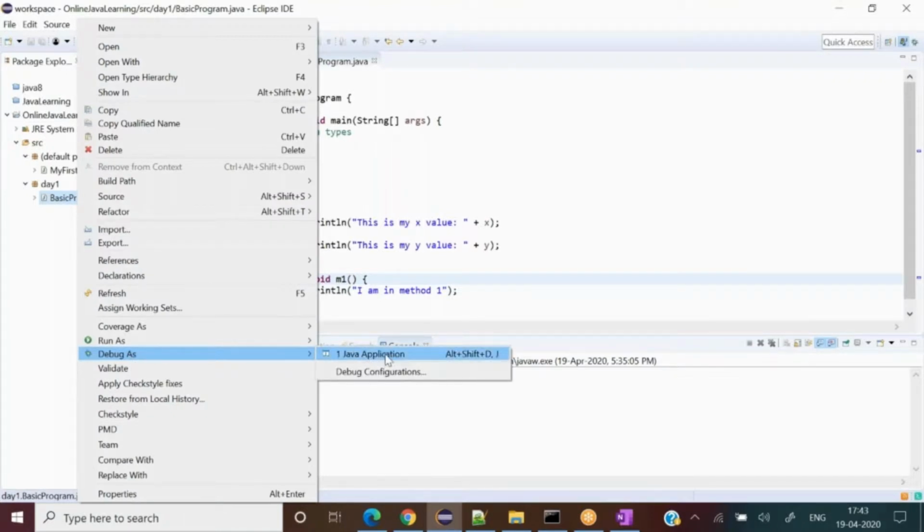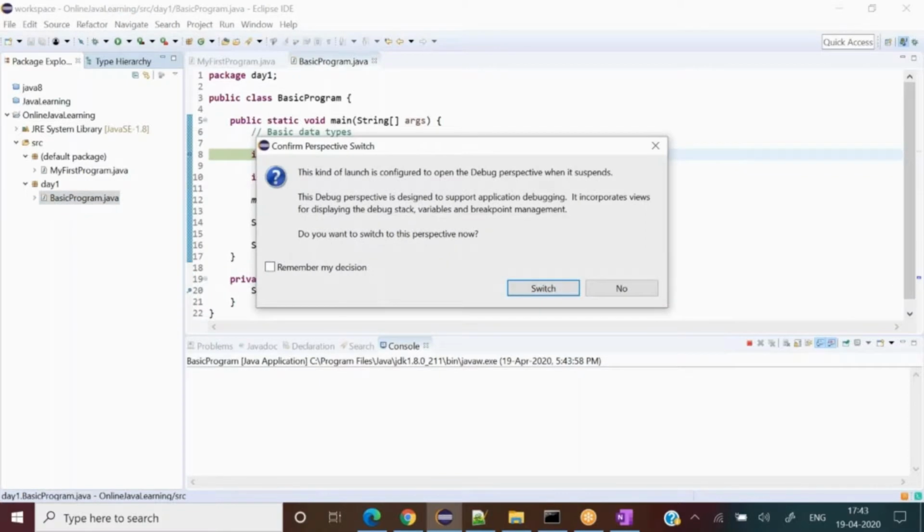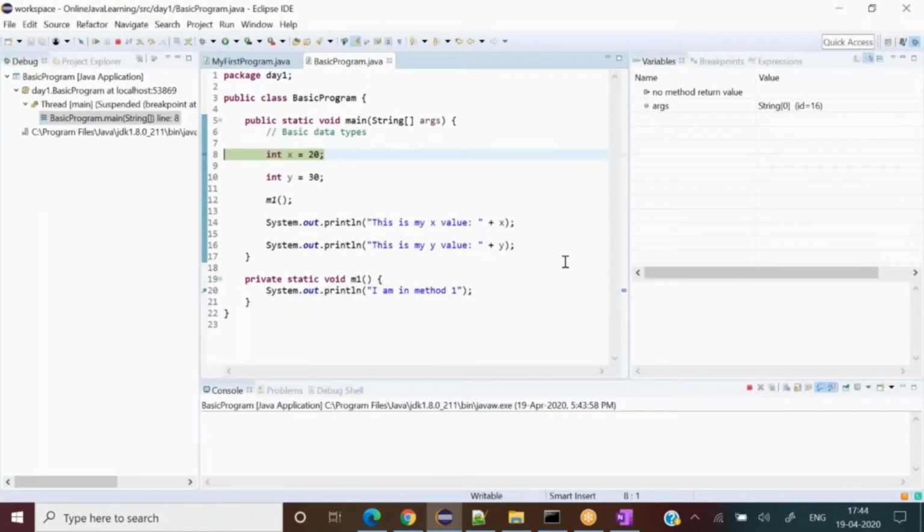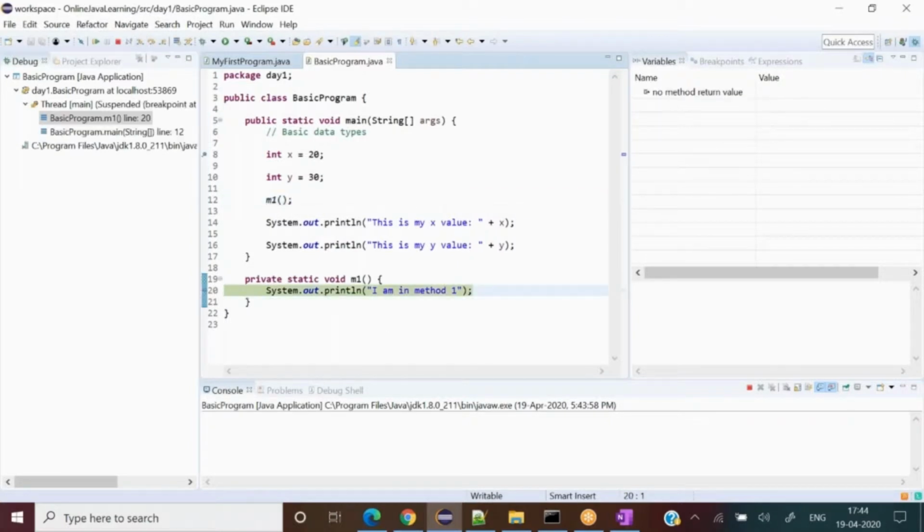Let me come one more time here, and just focus on the stack frame only, nothing else. Right now I'm at M1. Now see the stack frame, did you notice anything there?